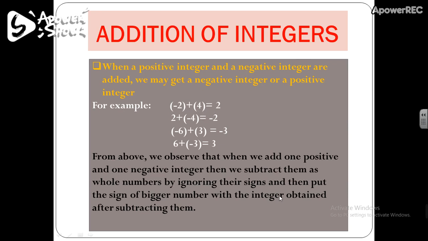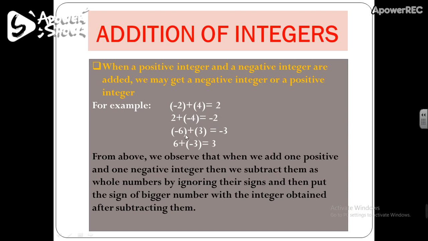After subtracting, put the sign of the bigger number with the integer obtained after subtracting them. So after subtracting, the result which you will get, you have to just put the sign of the bigger number with it. So in the first one, our bigger number is 4, so the result is plus 2. In the second one, the bigger number is 4 having a negative sign, so the result is minus 2.